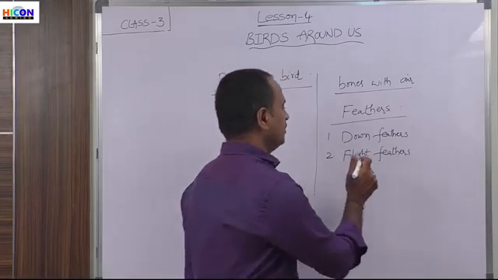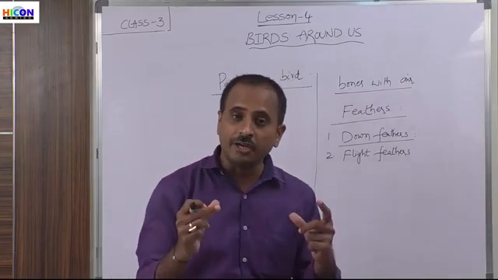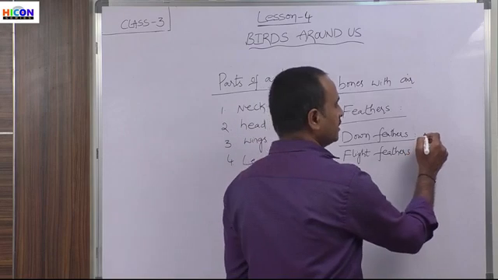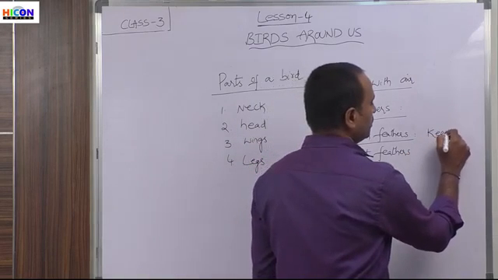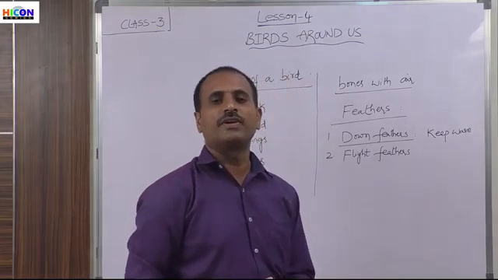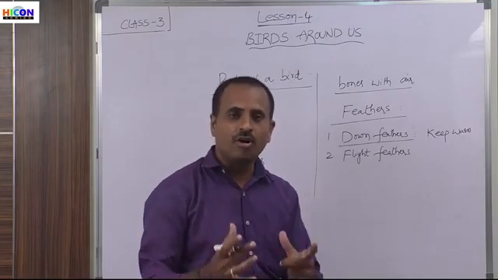So children, what are the down feathers? These feathers keep the body of the bird warm. That's why these feathers are called down feathers. Down feathers are those which keep the bird's body very warm.